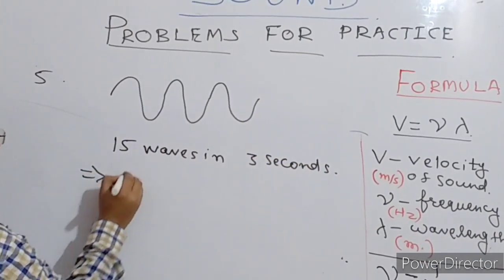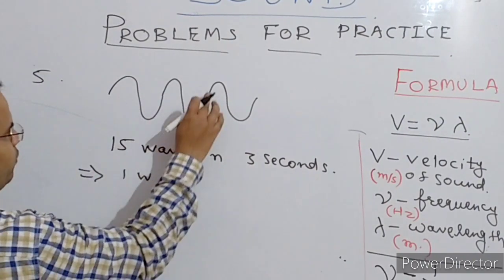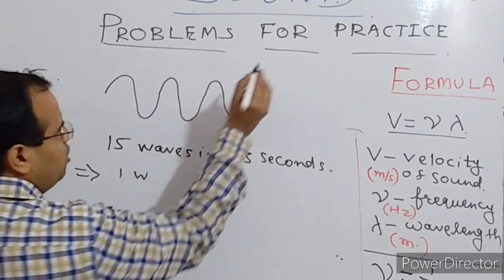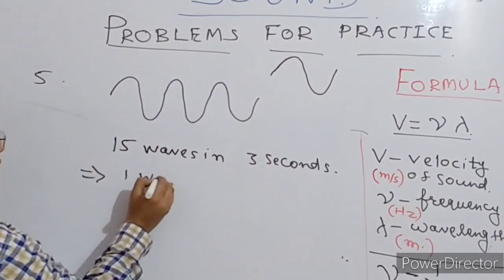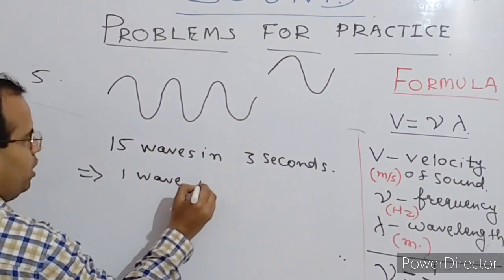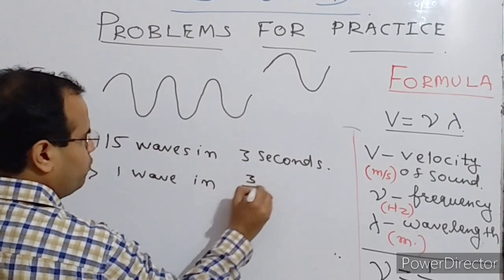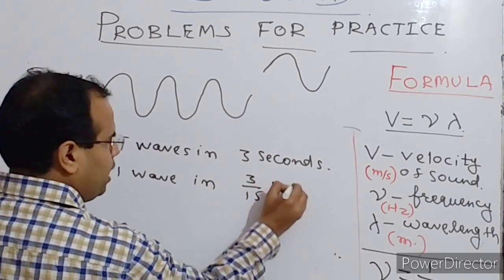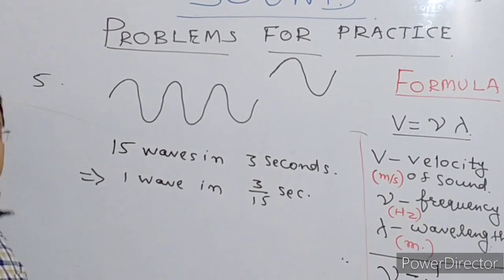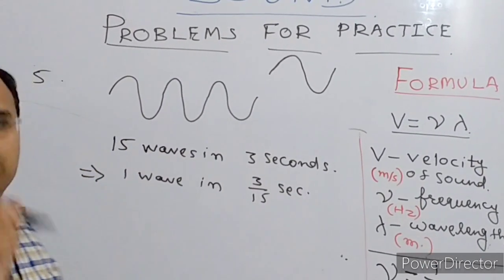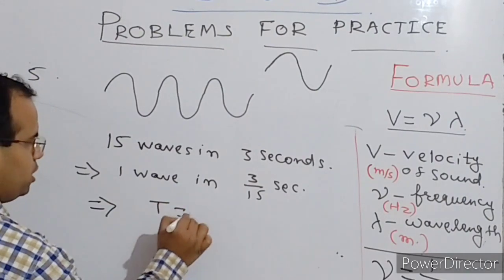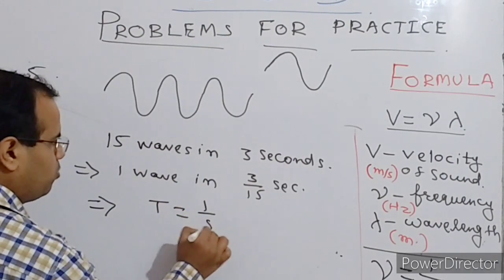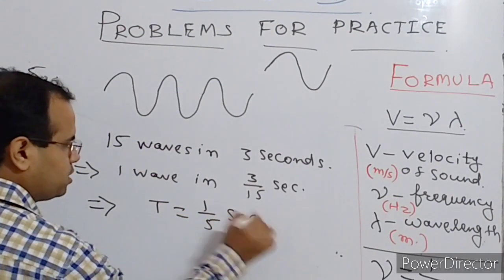This implies one complete wave takes 3 upon 15 seconds. And the time taken to complete one wave is called time period. So time period capital T is 3 upon 15, that is 1 upon 5 seconds.